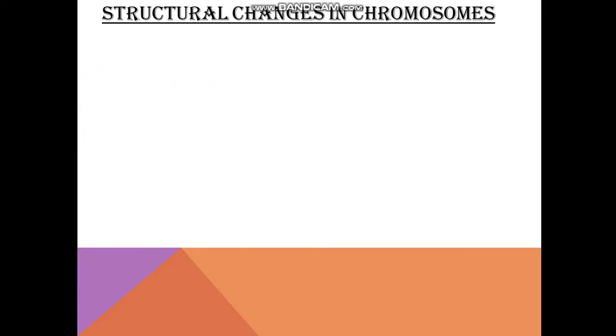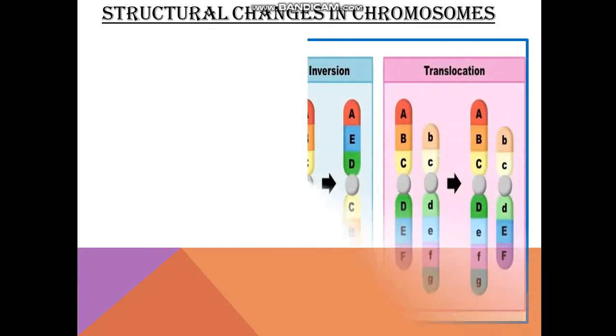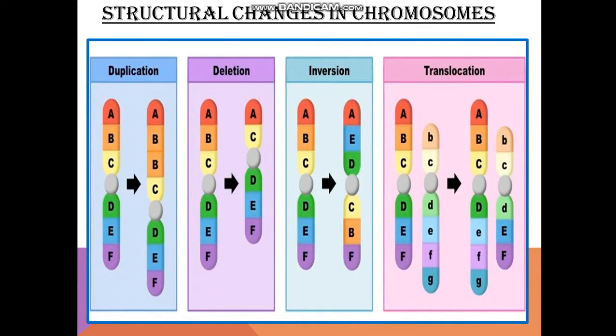Next type of changes in chromosomes are the structural changes. Here what happens, just look at this table. It is very easy to understand when we look at the first one, duplication. The structural changes can be of 4 types: duplication, deletion, inversion, and translocation. In duplication, see, if this is the original chromosome, what happens in structural changes, when the replication is going on, during that time some portion of the chromosome is repeated in duplication.